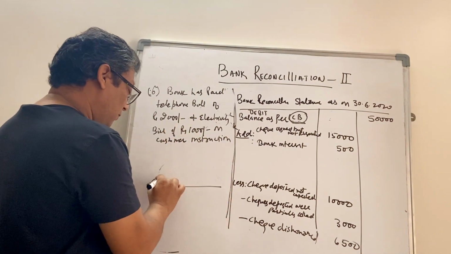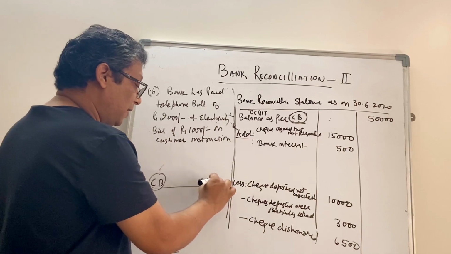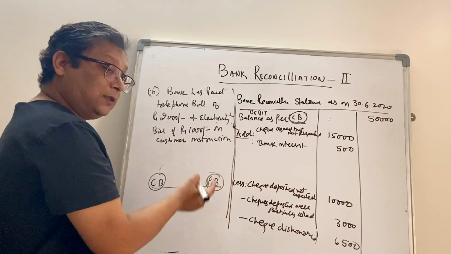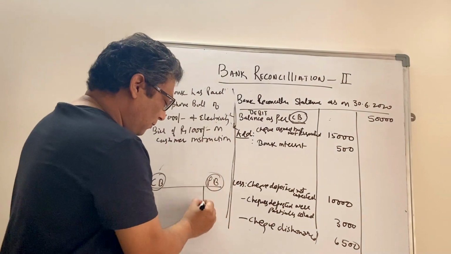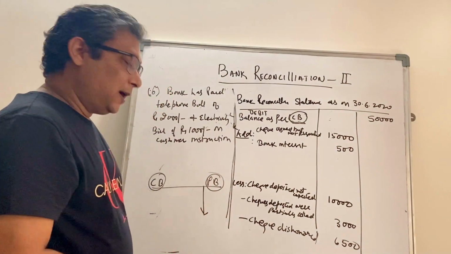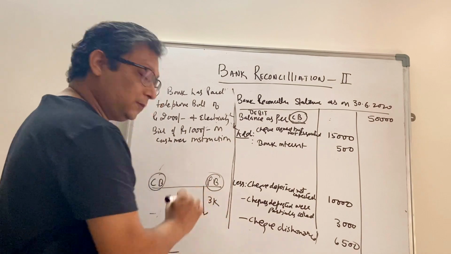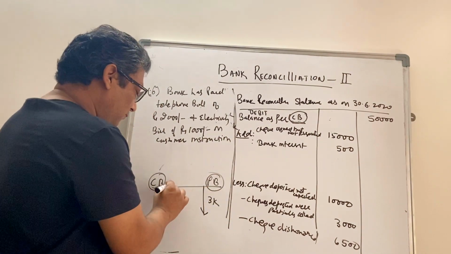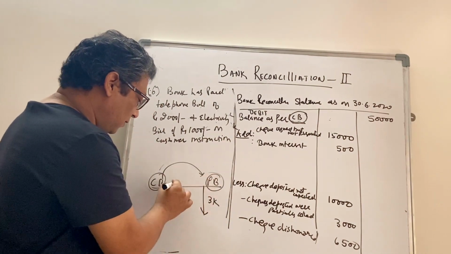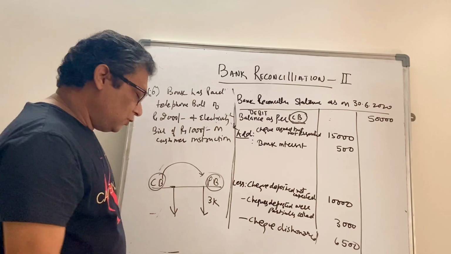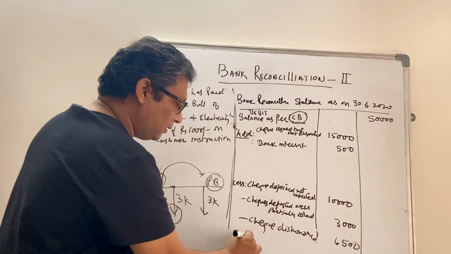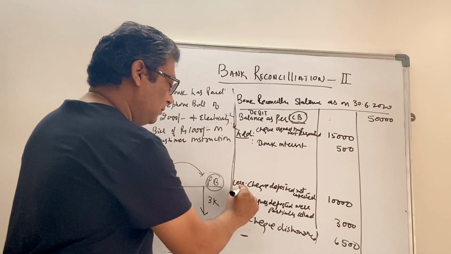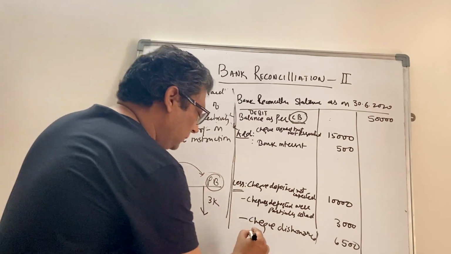So again, the line of balance, cash book on the left side, passbook on the right side. The bank has paid 3,000 rupees on our behalf, so the passbook balance will go down by 3,000 rupees. Since we have to move from cash book to passbook, we'll reduce the cash book balance by 3,000. As the arrow is going down, we'll make the entry under the negative side, less side.